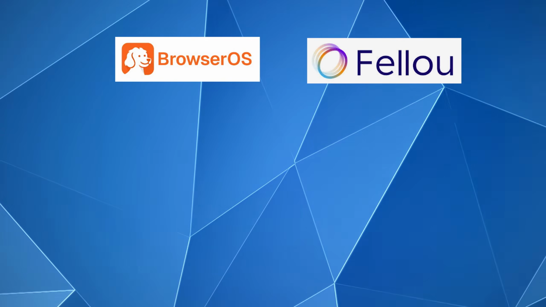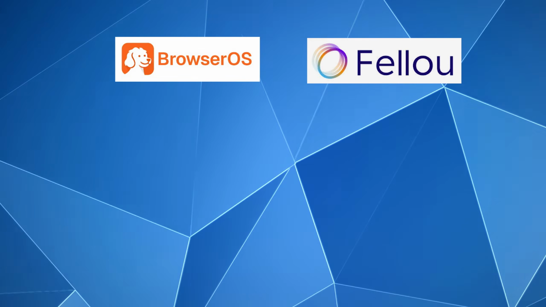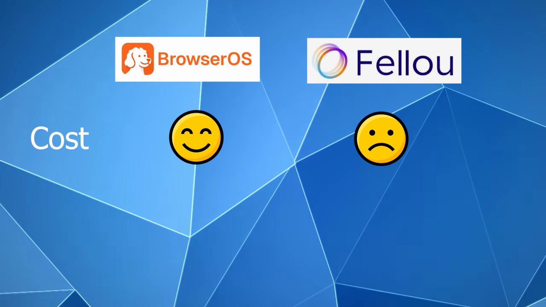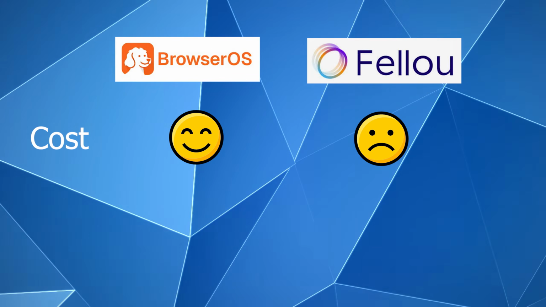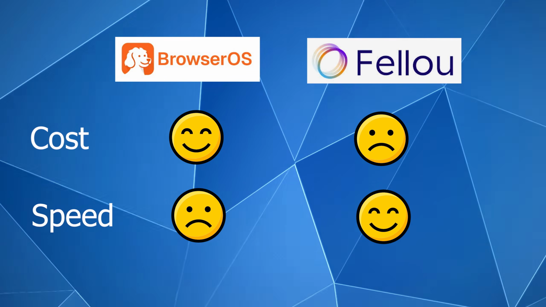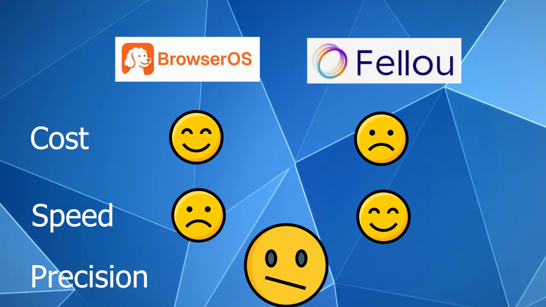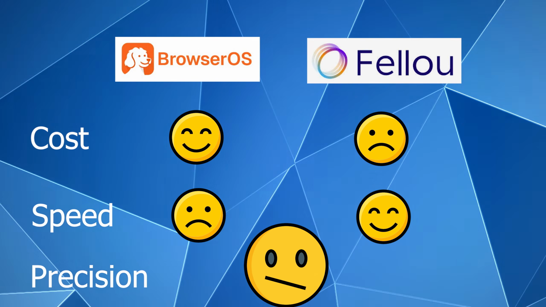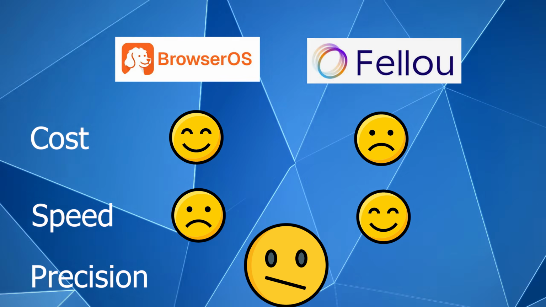So I made this final summary board in which you can see the results for BrowserOS and Fellou. If you're looking for a tool that is completely free, I strongly suggest you consider BrowserOS. Instead, if you are looking for something really fast, definitely Fellou is the way to go. And finally, in terms of precision, probably Fellou is slightly better than BrowserOS, but you have seen that for some tasks it hasn't been excellent either. So we see that there is a lot of margin for improvement for both tools.